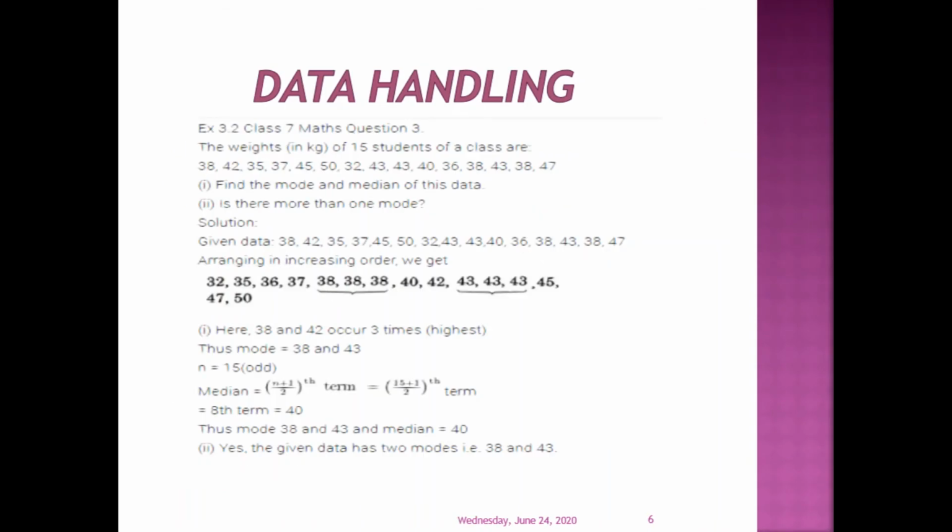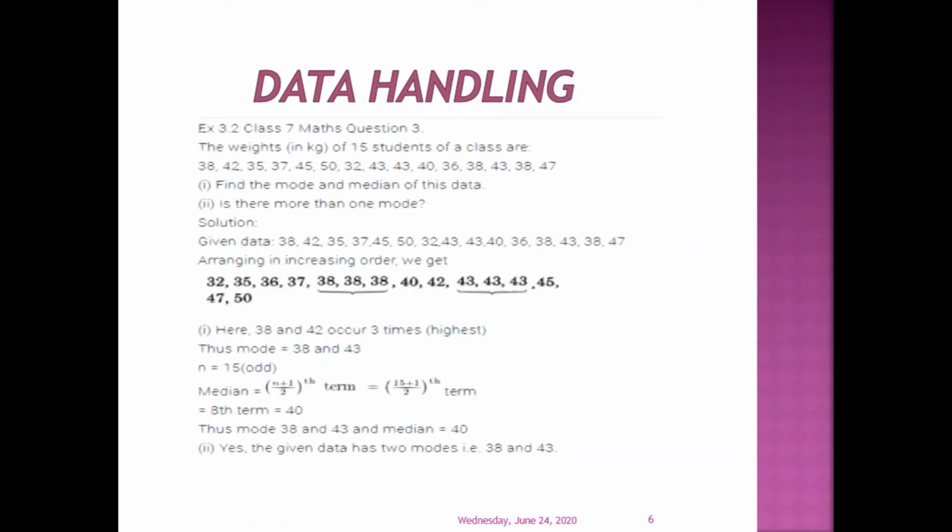Moving to question number 3. Weight in kg of 15 students of a class is given in the data. We have to find the mode and the median of the data. In this, we will arrange them in the increasing order. Here 38 and 43 occur 3 times each. So both the numbers are modes. So 38 and 43 both are the mode.